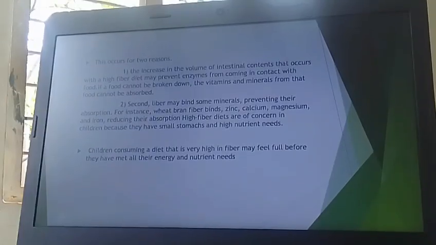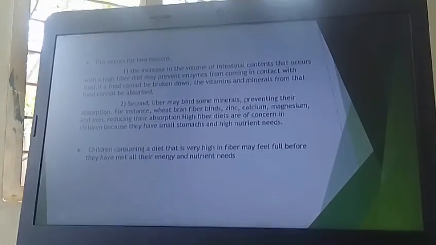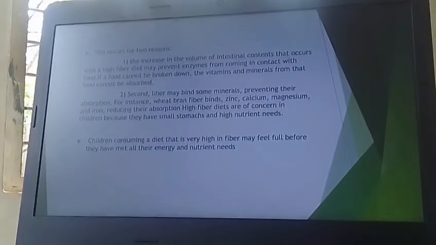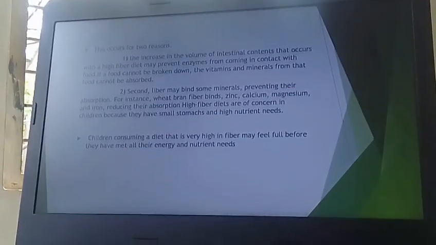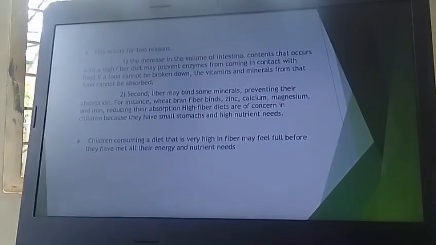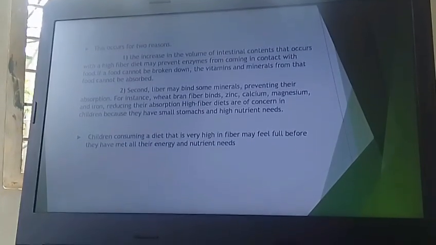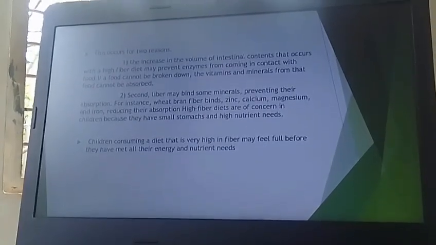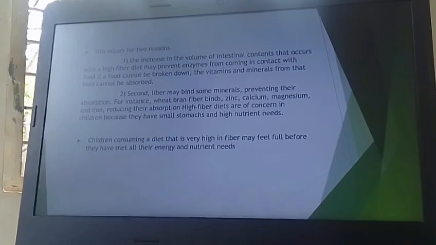The second reason is that fiber may bind some minerals, preventing their absorption. For instance, wheat bran fiber binds zinc, calcium, magnesium and iron, reducing their absorption.